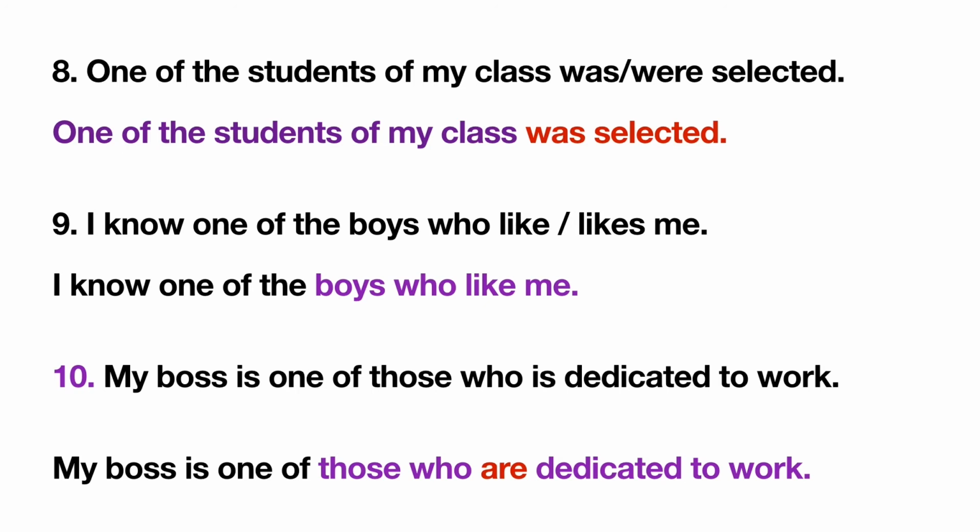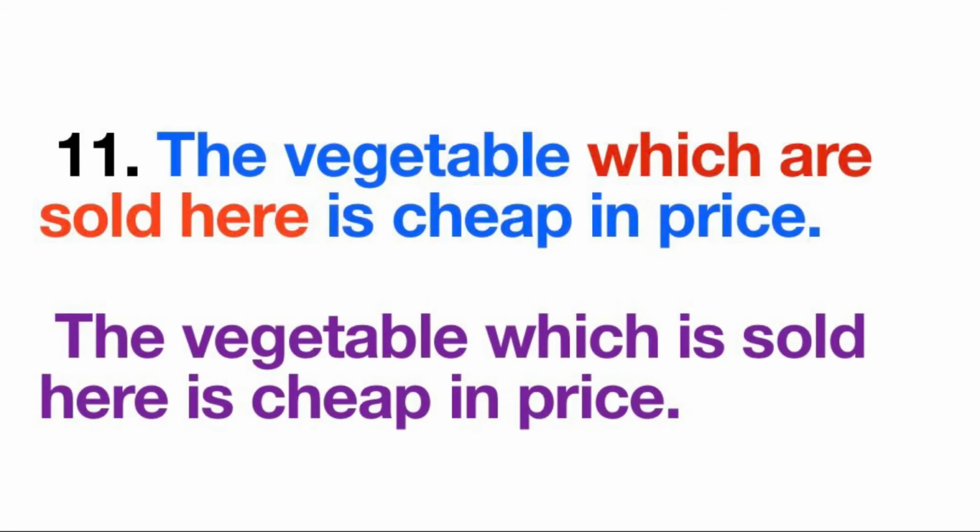Next, my boss is one of those who is dedicated to work. Again a complex sentence. So here who is a relative pronoun and its antecedent is those, and according to those we will take the verb. Who is dedicated to work is incorrect. We'll use here are. My boss is one of those who are dedicated to work.